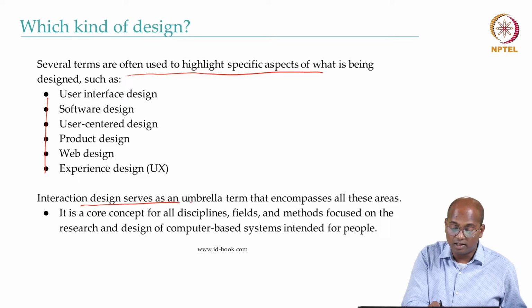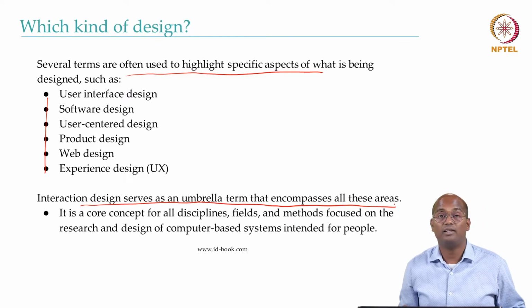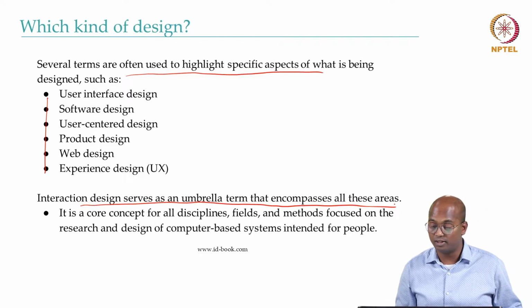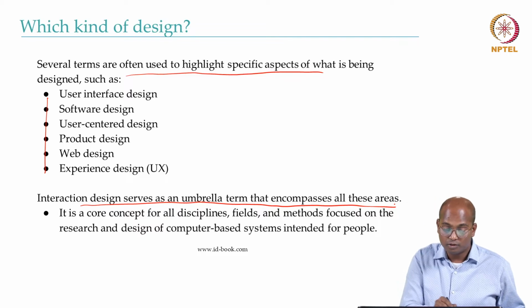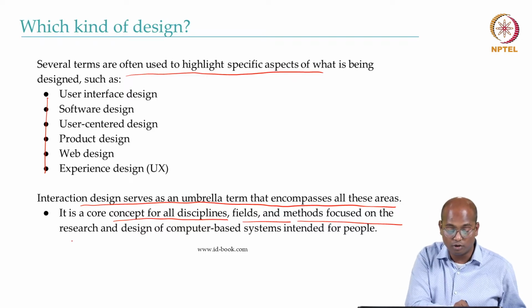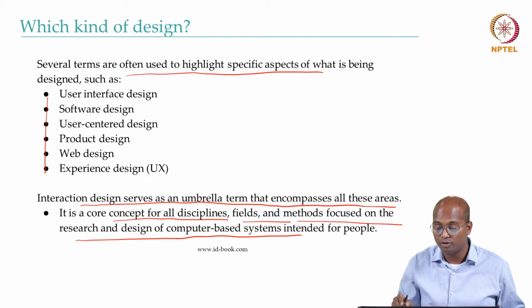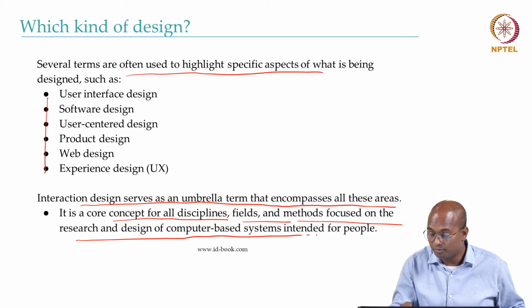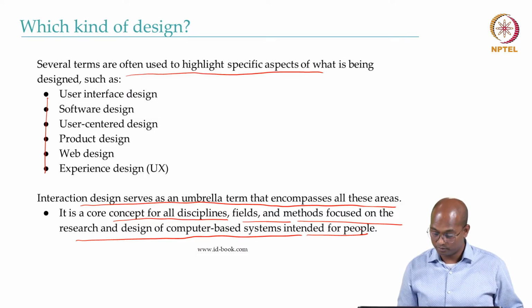Interaction design is an umbrella term that encompasses all these areas. It is a core concept for all disciplines, fields, methods focused on the research and design of computer-based systems intended for people.